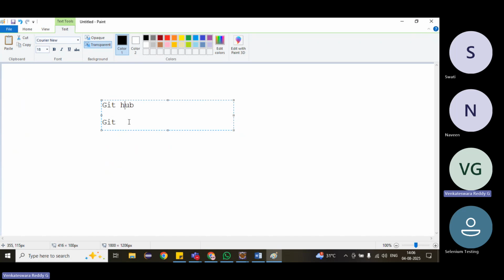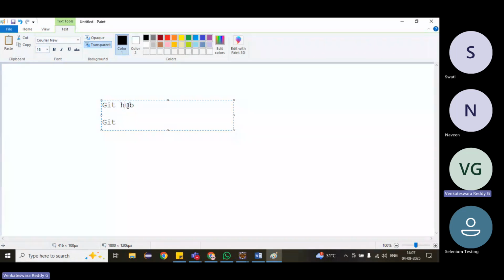By using Git. Git provides some commands to work with GitHub, whether we want to add a file, update it, or delete it. We do all of those things by using Git.